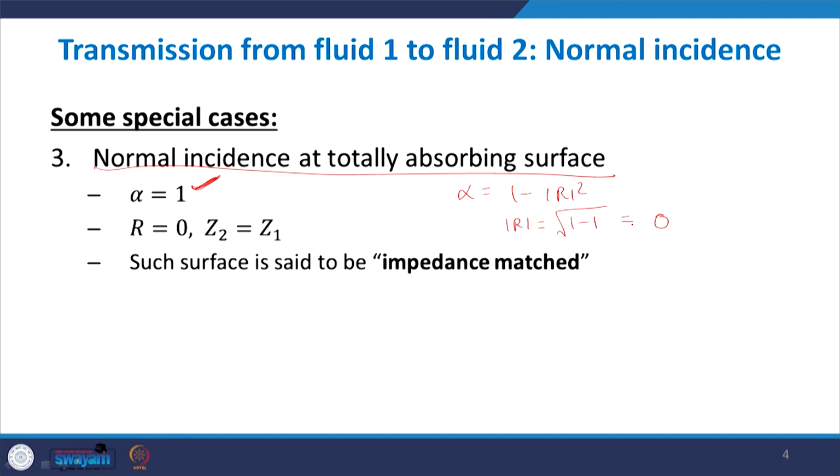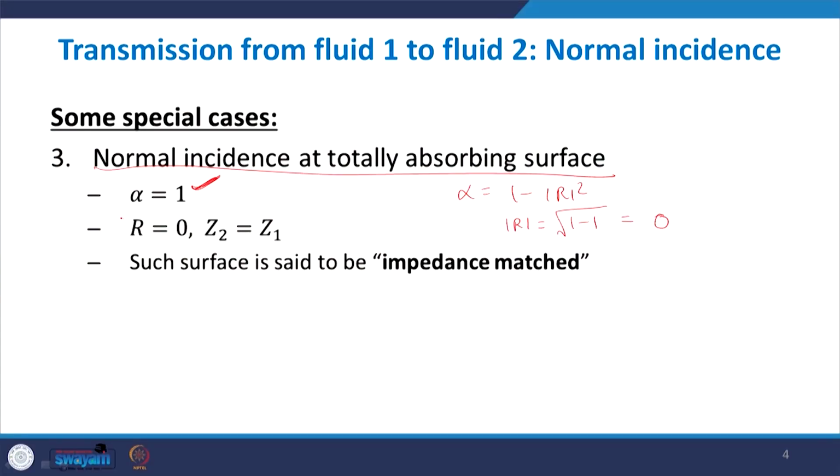And if alpha is 1, which means that all the energy is being absorbed or transmitted, no energy is coming back, all the energy is lost. So r will be 0. And what can be such a case? A very good example of such a case is r equal to (z2 minus z1) by (z2 plus z1), and this comes out to be 0. So this can be possible when z2 is equal to z1.